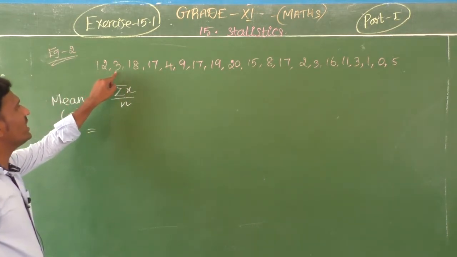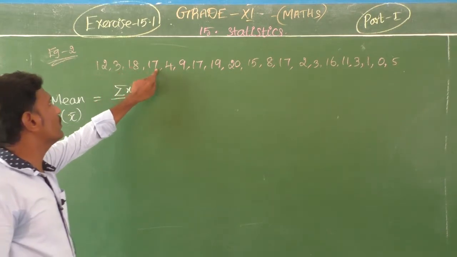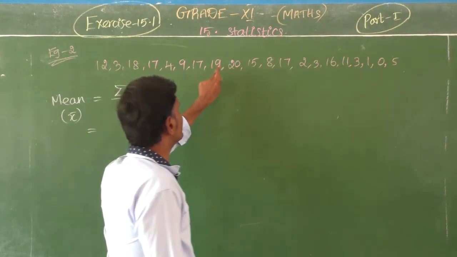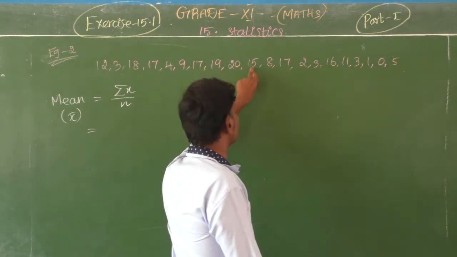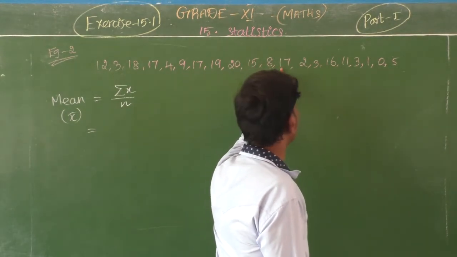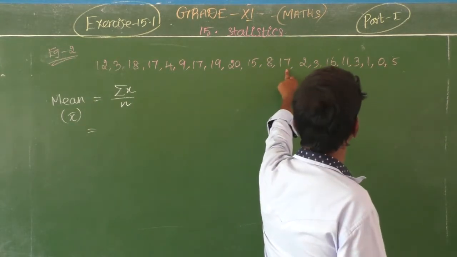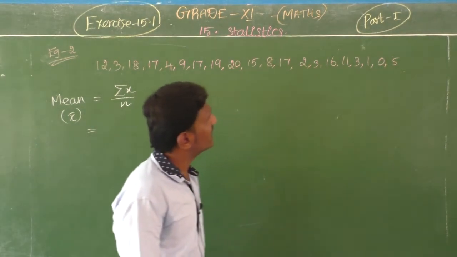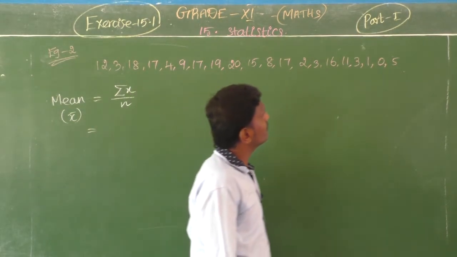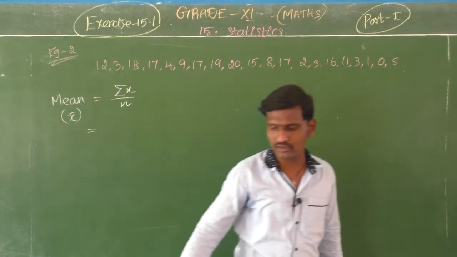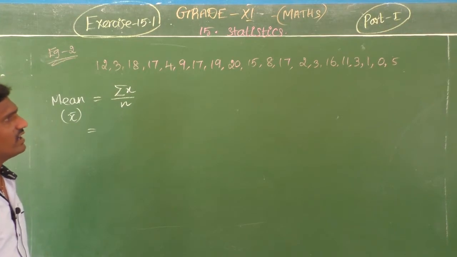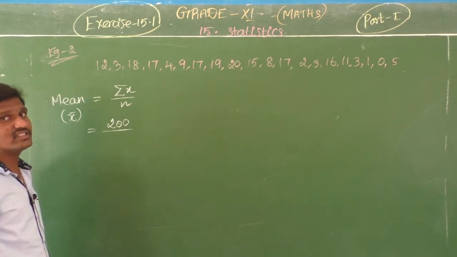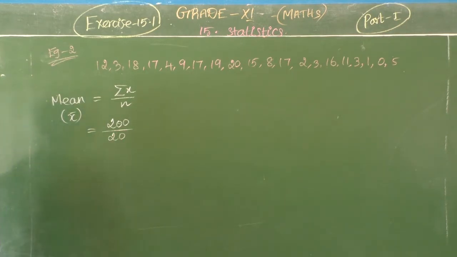So 12 plus 3 is 15, 25, 33, 40, 50, 54, 65, 75, 82, 92, 101, 121, 126, 136, 144, 154, 161, 163, 166, 172, 182, 183, 193, 196, 197, 200. Total value is 200. Okay, so summation x is 200 divided by how many observations are there? 20. So 200 by 20.